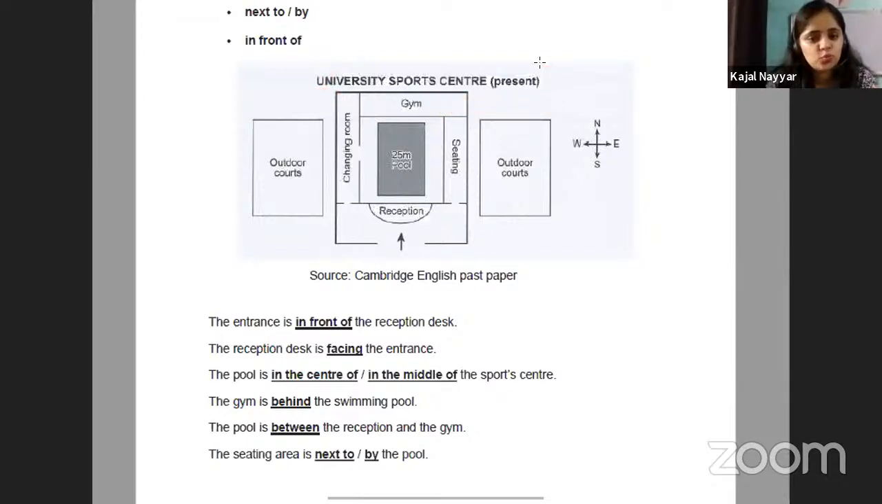So now let's talk about what they're saying. This is a university sports center, and you have to identify the different directions they are talking about. First is, the entrance is in front of the reception desk. So for example, if this is the reception, where is the entrance? You have to identify that. So we'll say, the entrance is in front of the reception desk. It means this point is the entrance, right?